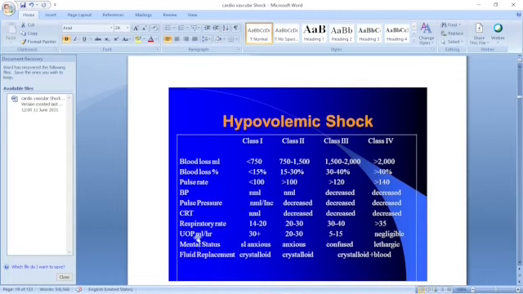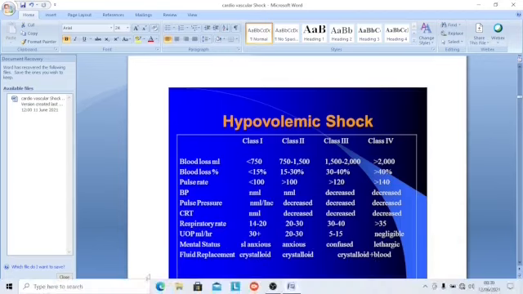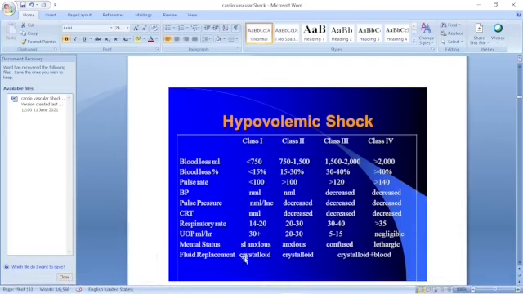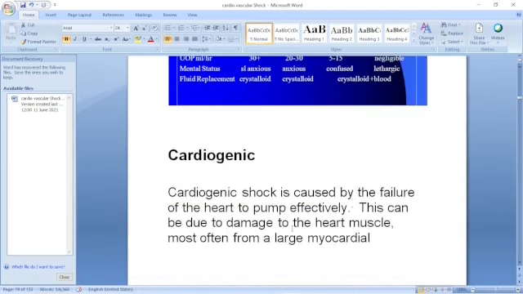And these are other criteria: respiratory rate, urine output, and mental status, which is anxious, confused, and totally lethargic. And the last one, fluid replacement: crystalloid should be given in all, plus in classes 3 and 4 blood should be given.